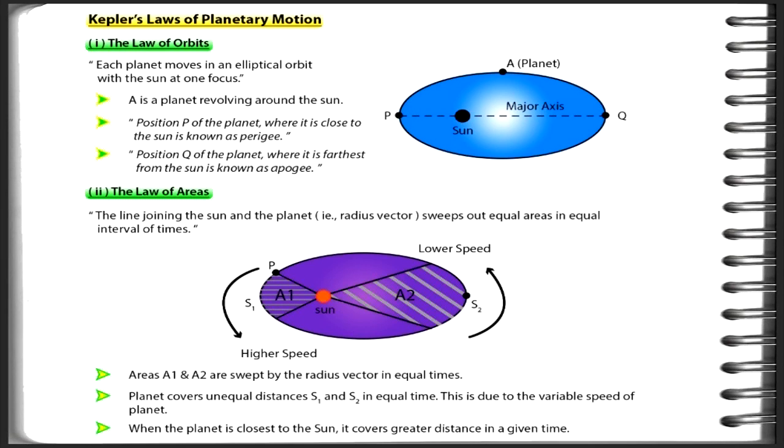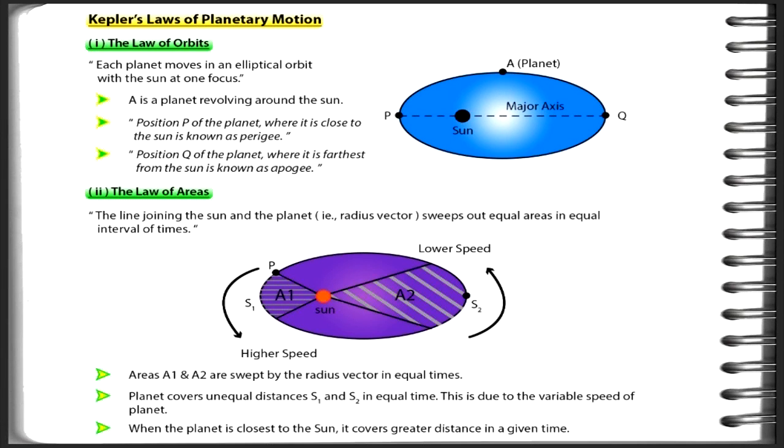The line joining the sun and the planet, that is the radius vector, sweeps out equal areas in equal intervals of time. The diagram is given beautifully. You can see areas A1 and A2 are swept by the radius vector in equal times. The planet covers unequal distances S1 and S2 in equal time. This is due to the variable speed of the planet.